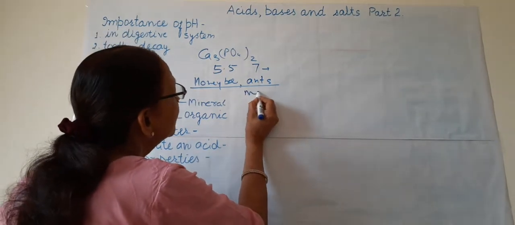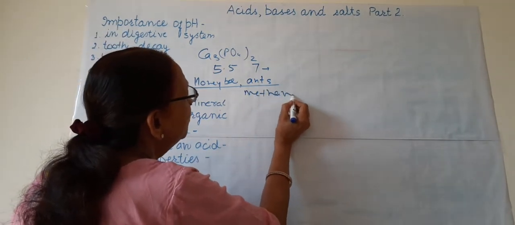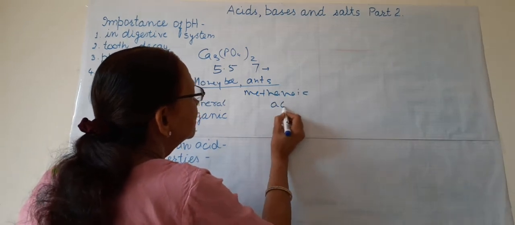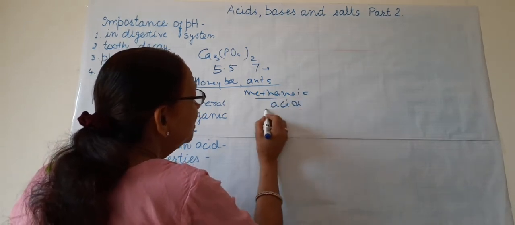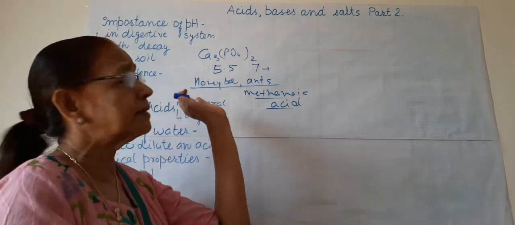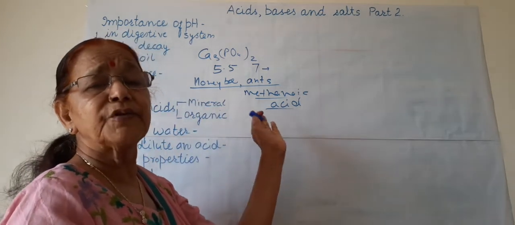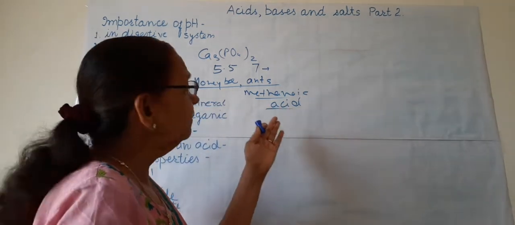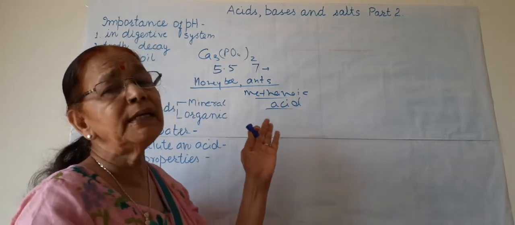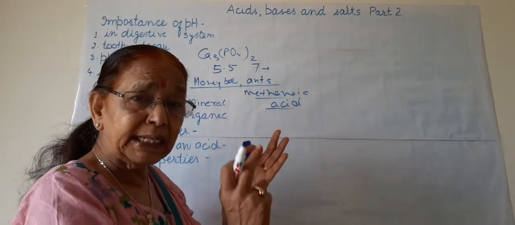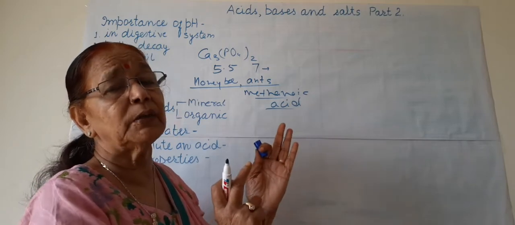Why? Because their stings have methanoic acid. This acid is for self-defense of these insects. And if they sting some person, then this methanoic acid causes irritation and rashes even on the skin.